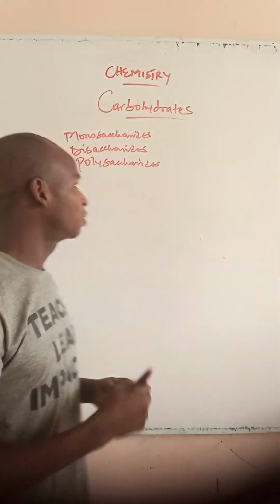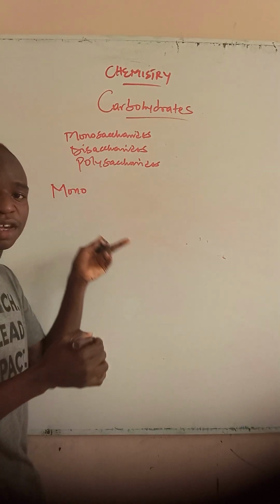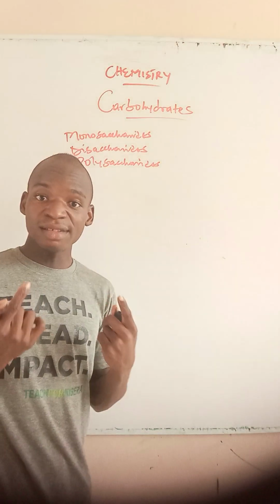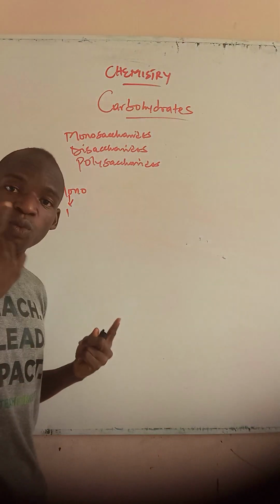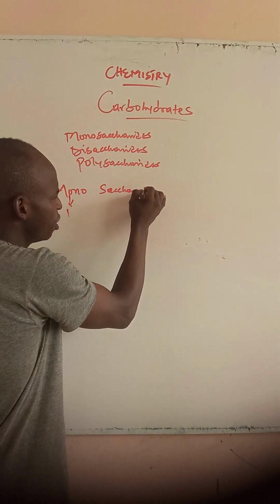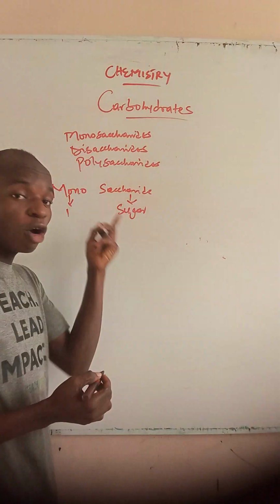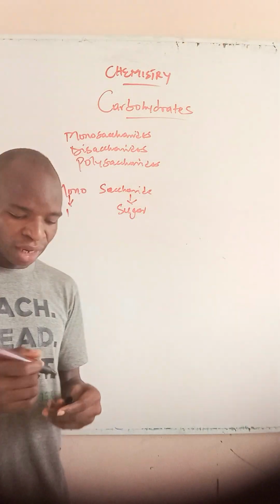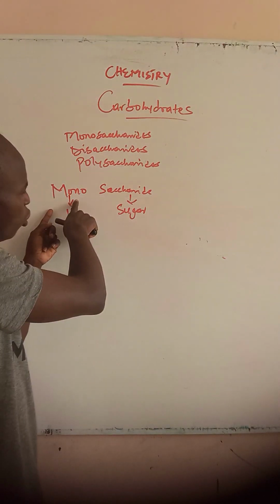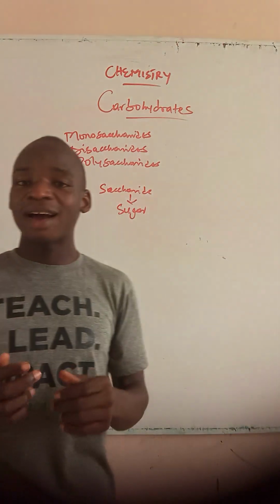Come with me to the board. The prefix mono stands for one. In sciences, the prefix mono is one. Saccharide, here in chemistry, is simply sugar. Of course, I can still call saccharide glucose, I can even call it carbohydrate. So, monosaccharide, one sugar. Do you understand?